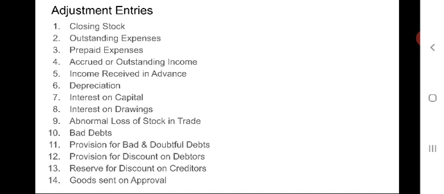In the same way, reserve for discount on creditors. It is the reserve created for discount on its creditors which is expected to be received from them. Then the entry should be passed: reserve for discount on creditors account debit to profit and loss account. The reserve for discount on creditors account is credited to the profit and loss account and it should be deducted from the sundry creditors in the balance sheet. However, it is not in line with the principle of conservatism.